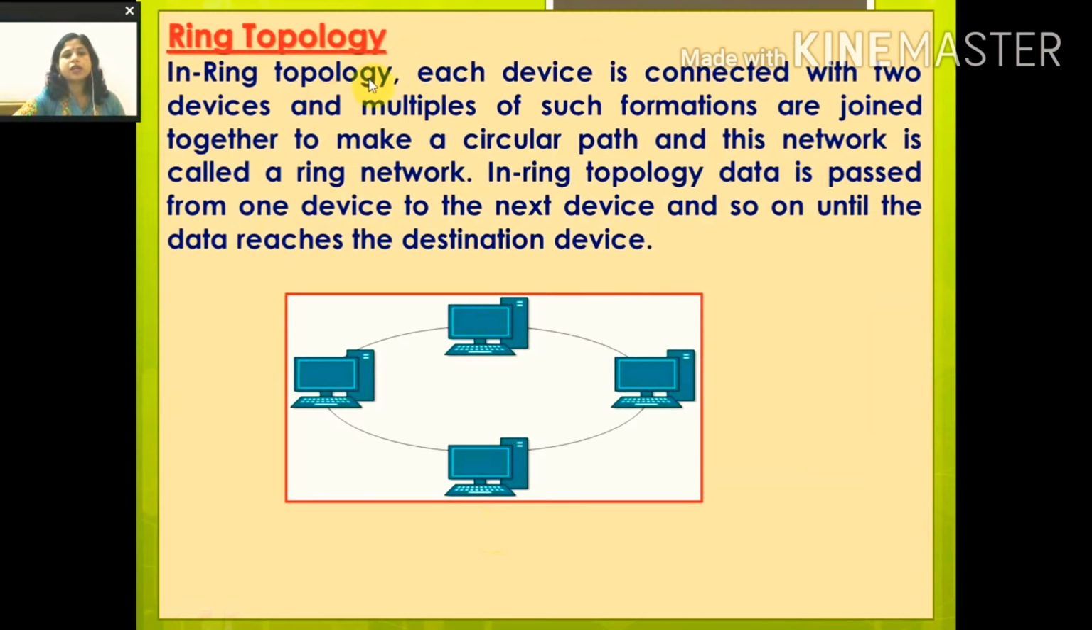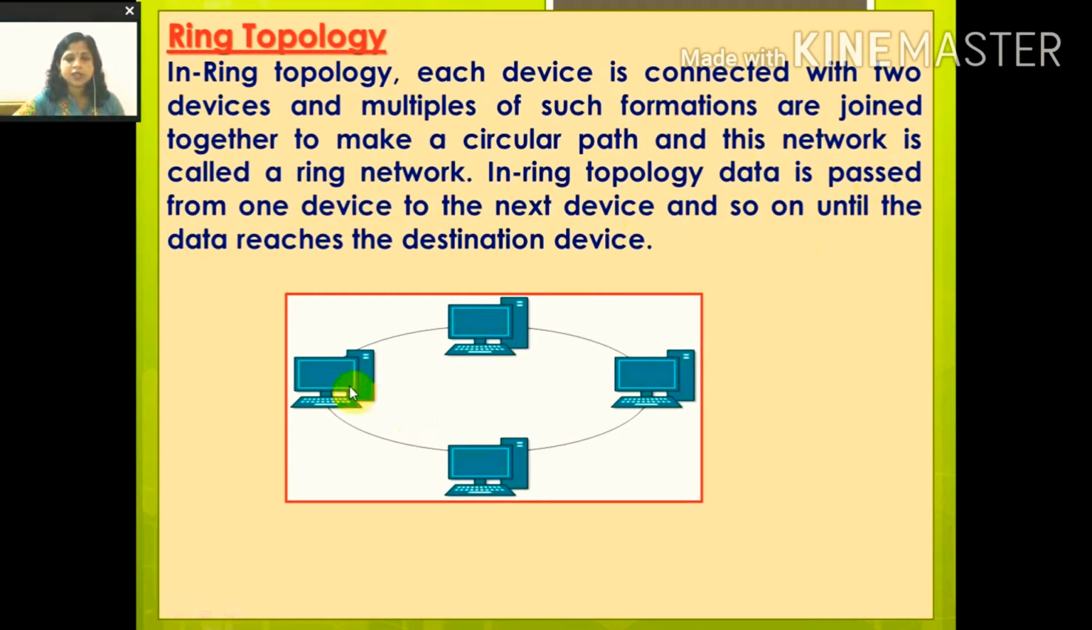Next is your ring topology. In ring topology, each device is connected with two devices, and multiples of such formations are joined together to make a circular path, and this network is called a ring network. In ring topology, data is passed from one device to the next device and so on until the data reaches the destination device. See the picture.